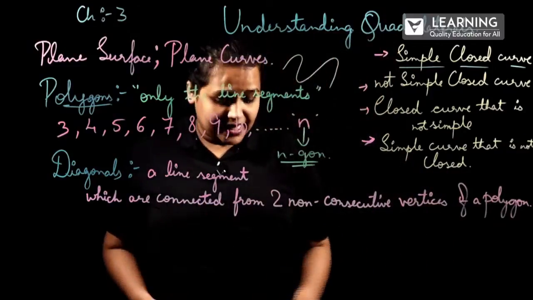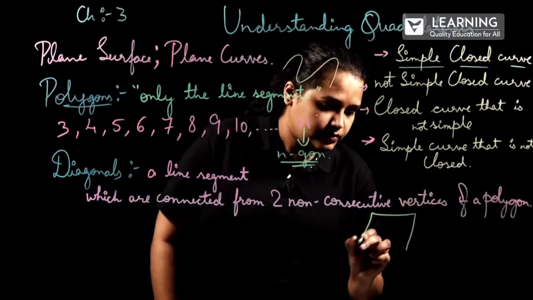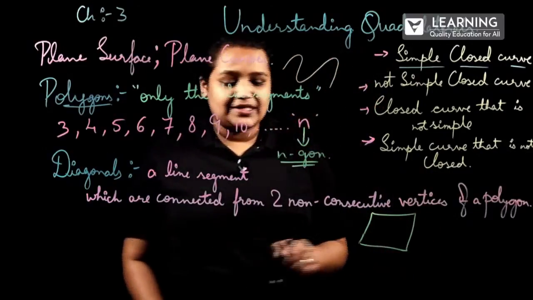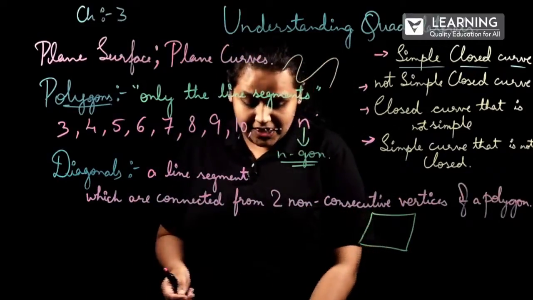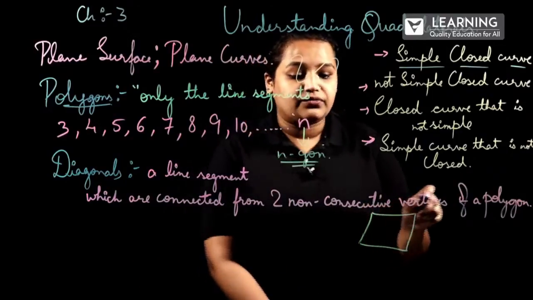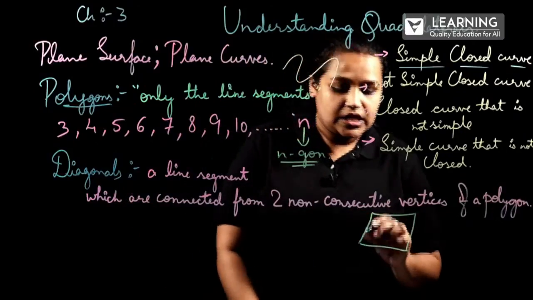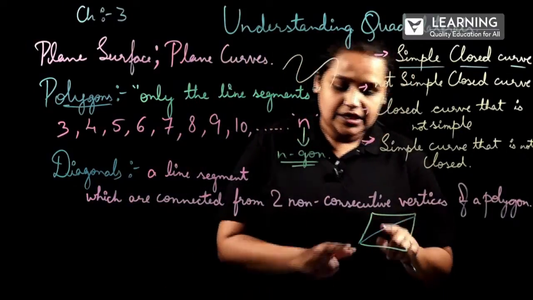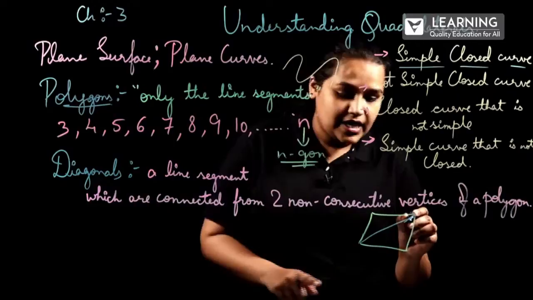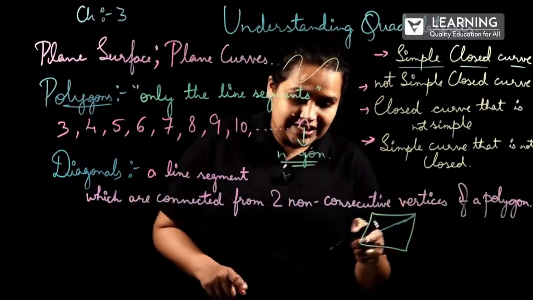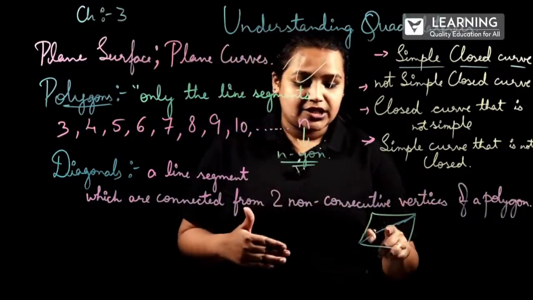So, let me take an example so that you will understand this. If this is a polygon which is having 4 sides, so it is a quadrilateral. Two non-consecutive vertices will be connected by a line segment. These 2 points are non-consecutive points, and the line segment which is drawn from one vertex to another non-consecutive vertex is known as a diagonal.